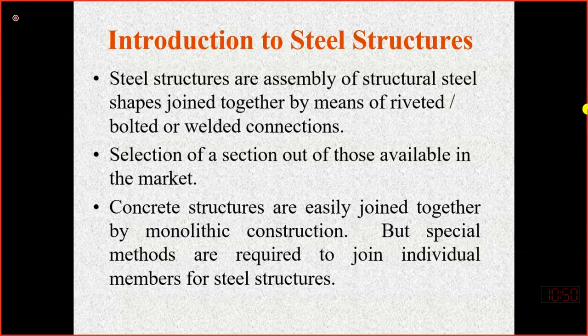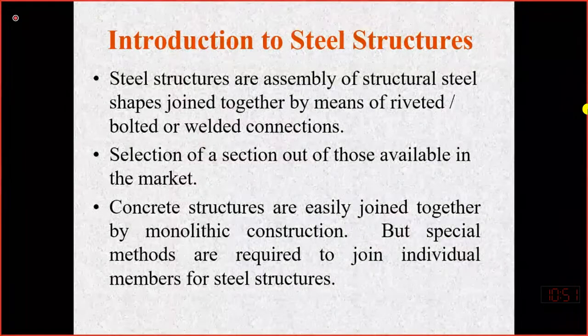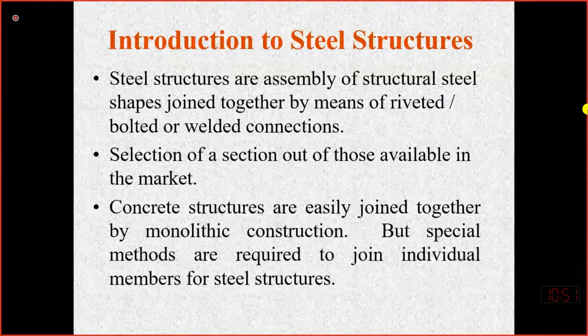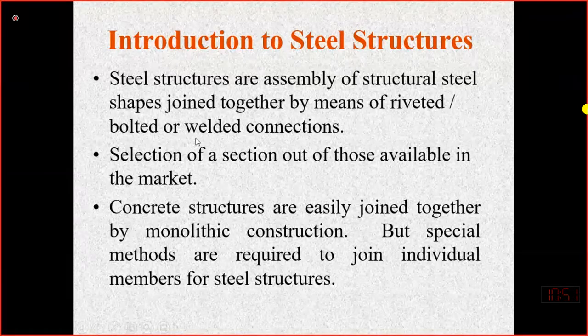In steel structure, what we can do is design beams and columns in the offices. We can fabricate or manufacture all the beams, columns and all the elements in the factory. Then we can simply transport all the members to the field where we can join them, and this joining is done by a certain connection in the field. There are three types of connection: welded, bolted, and riveted. We will study all these three types of connection in detail in our design part.